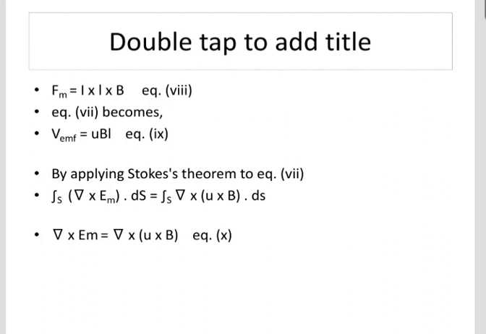Any change in magnetic field, any change in magnetic flux induces an EMF opposing that change, a process known as induction. The motion is one of the major causes of induction. For example, a magnet moves towards a coil.